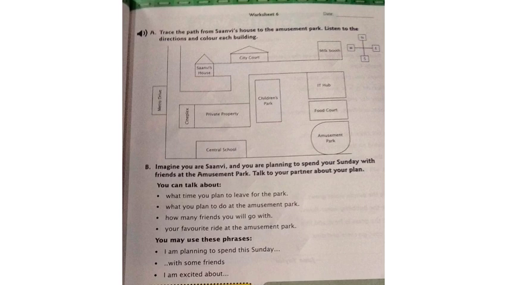Have you listened to the audio? Yes. Now, you are going to trace the path from Sanvi's house to the amusement park. Okay? Trace it first. Then, you are going to color each building according to that direction. Okay? Do it.